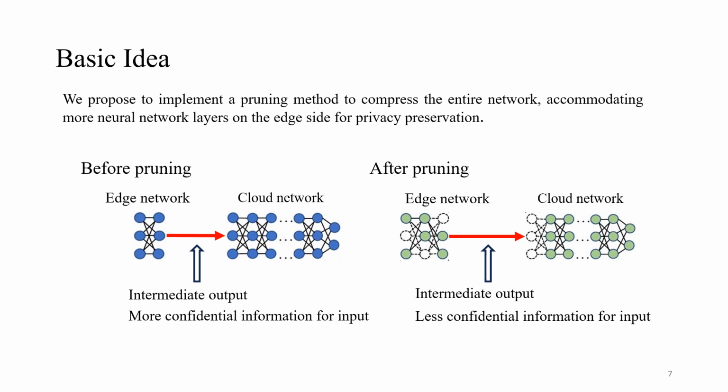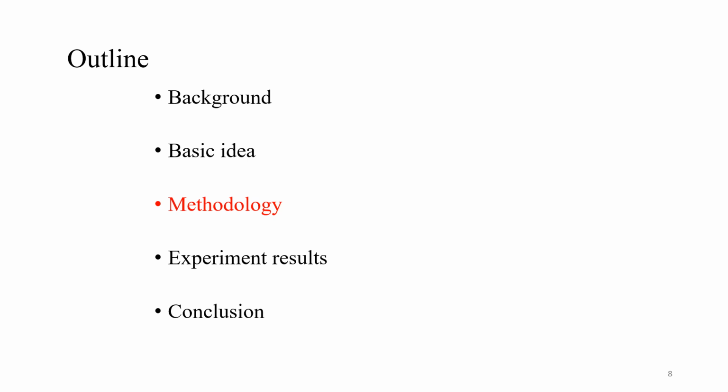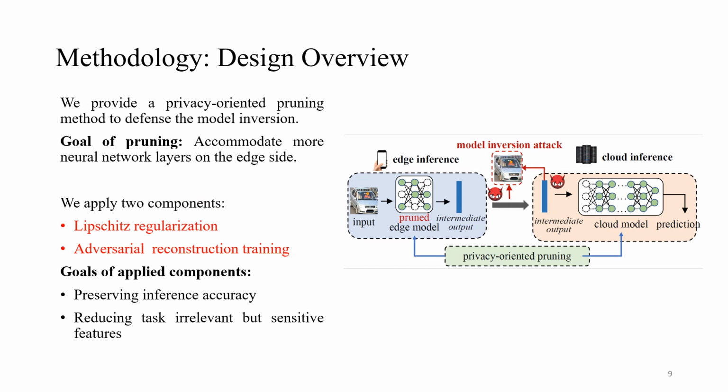Building upon this observation, we implement the pruning method to compress the collaborative inference model. This compression enables the accommodation of more neural network layers on the edge side, contributing to enhanced privacy preservation. In the following section, we will present all our methodology and techniques in our defense. To begin, I'll provide an overview of our design.